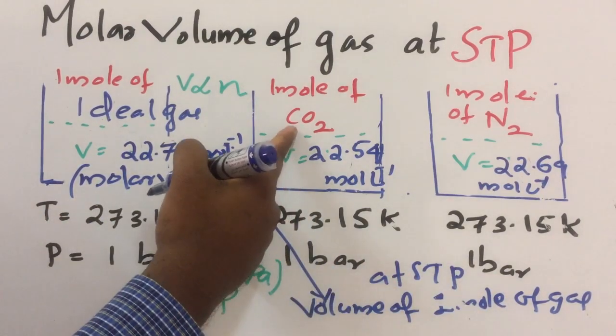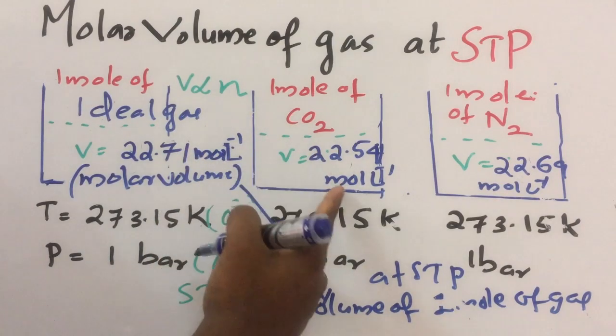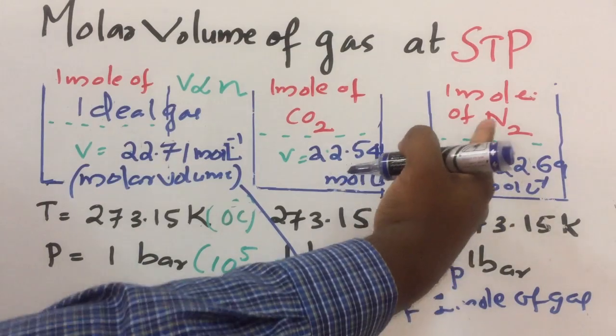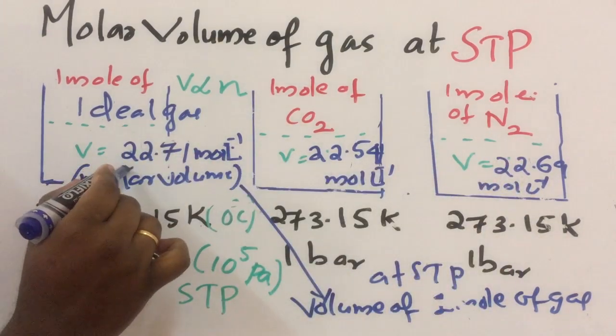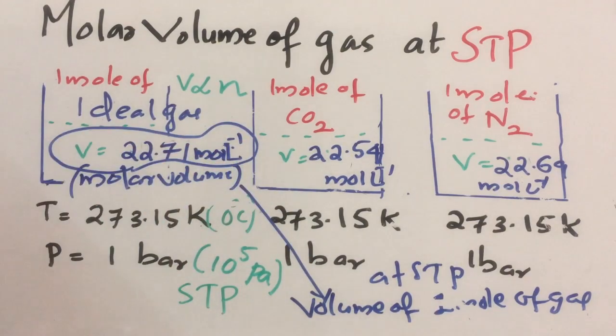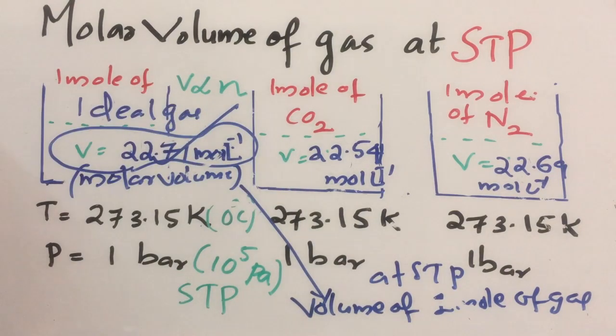What is the molar volume of carbon dioxide? That is volume of 1 mole of gas at STP, 22.54. What is the molar volume of dinitrogen? 22.69. For ideal gas, 22.71 liters per mole for a perfect gas. And this value is important, especially for numericals. Did you understand the topic molar volume? Okay, thank you.